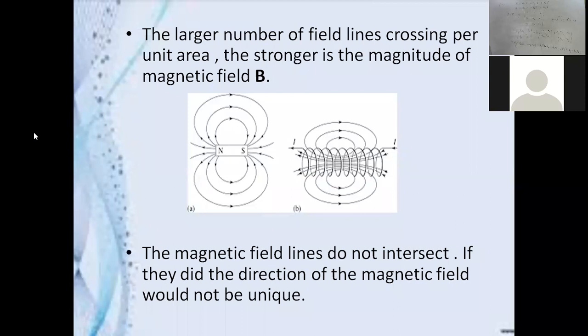The larger the number of field lines passing through an area, the stronger is the magnitude of the magnetic field. The magnetic field lines do not intersect. If they did, the direction of the magnetic field would not be unique.